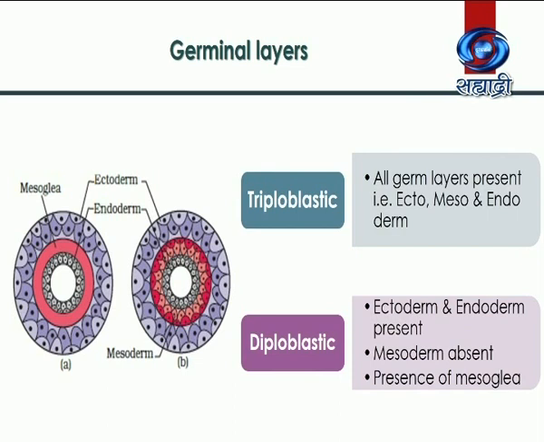They are known as diploblastic. Diplon means two. In these members, the middle layer, mesoderm, is absent. Here, instead of mesoderm, the ectoderm and endoderm are separated by a layer of non-living jelly-like substance called mesoglea.